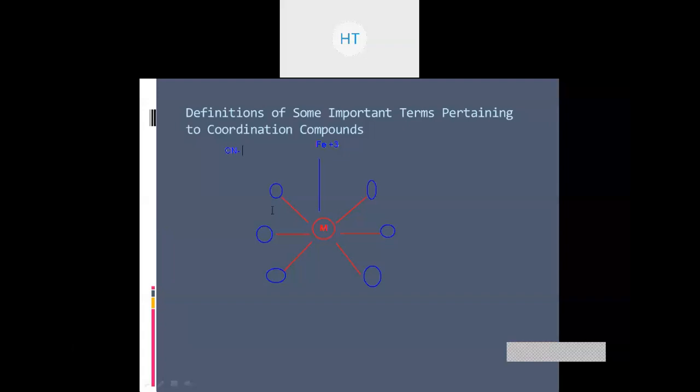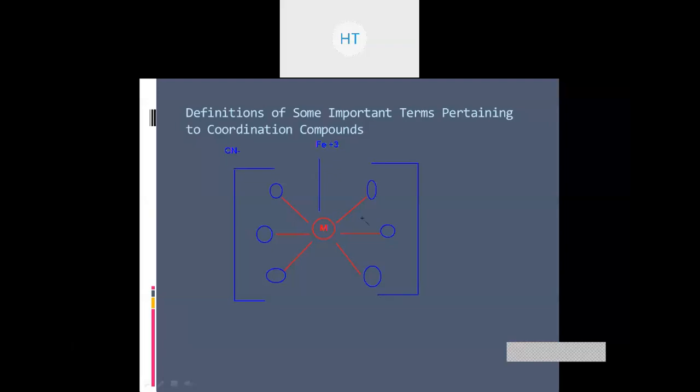How many CN- do we have in blue color? 1, 2, 3, 4, 5, 6. So there are 6 CN- ions, and the charge on each CN- is -1. So -1 into 6 will become -6. Then +3, where does the +3 come from? That is from the Fe.